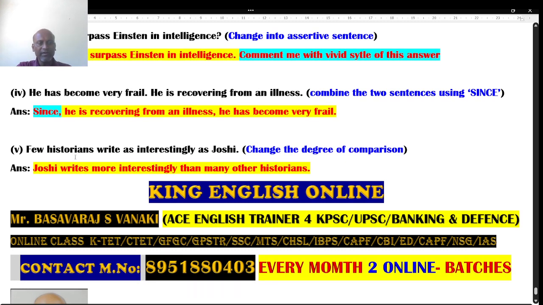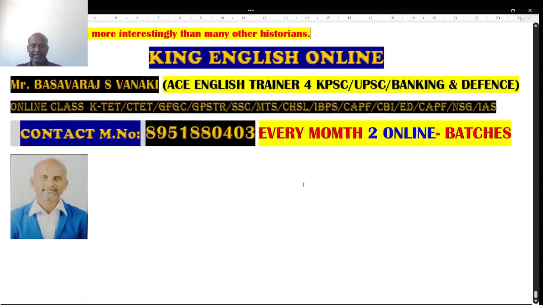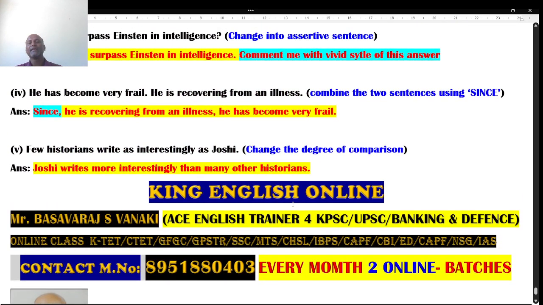Next one: few historians write as interestingly as Joshi. Students, this is related to degrees of comparison. Look at the sentence. Few historians write as interestingly as Joshi. It is purely a positive sentence, and the direction is to change it into the comparative degree. Joshi writes more interestingly than many other historians is the right answer. So this is the question paper.